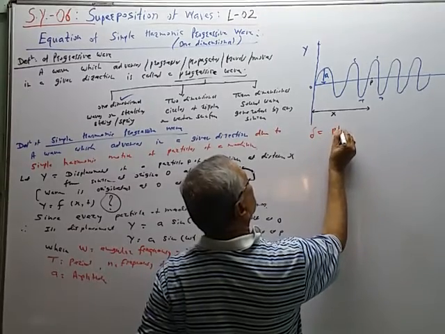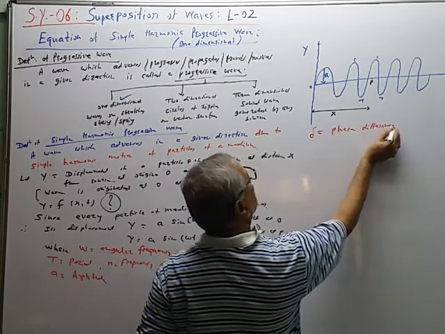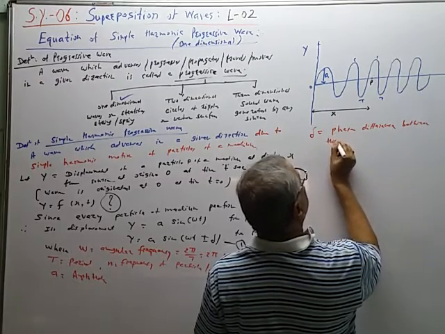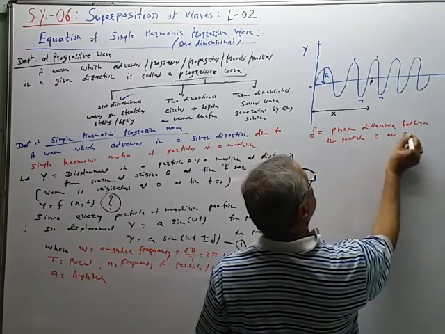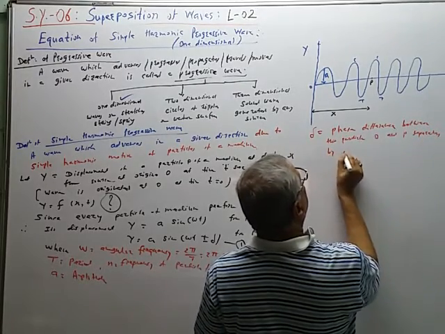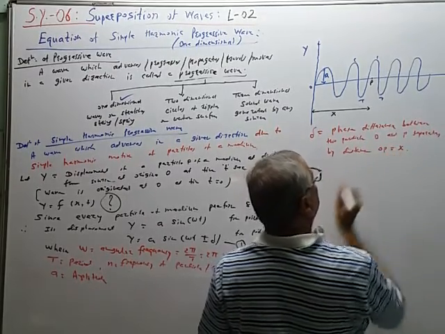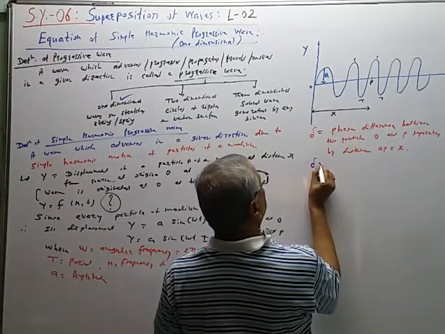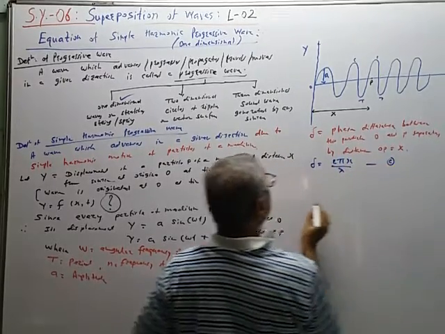Delta is equal to the phase difference between two particles O and P separated by distance OP equal to x, and therefore delta is equal to 2 pi x upon lambda. This is equation small a.